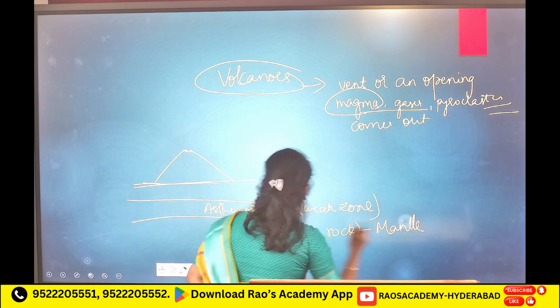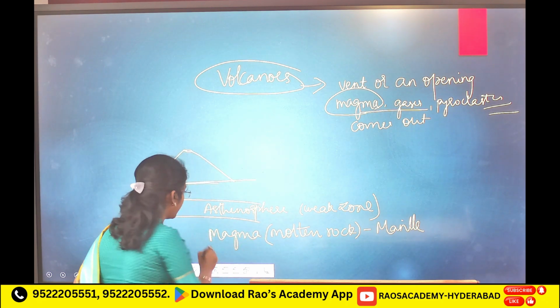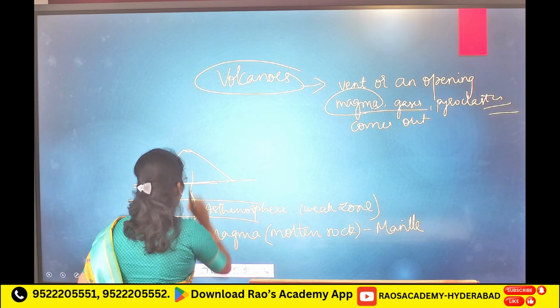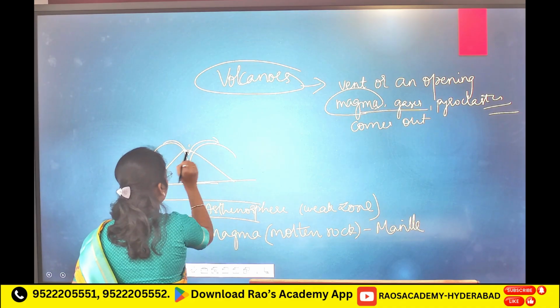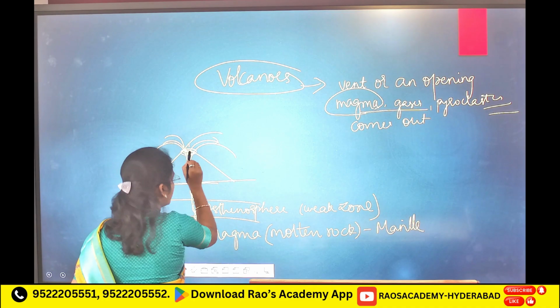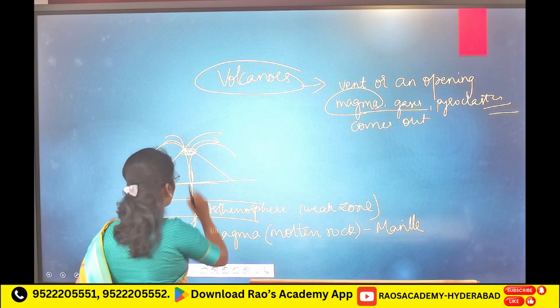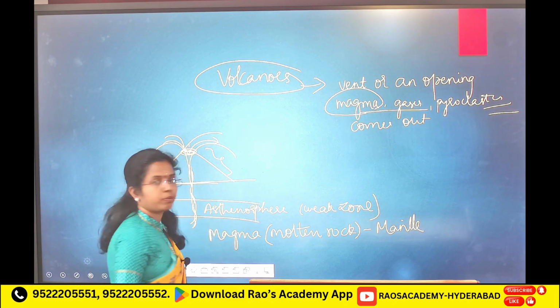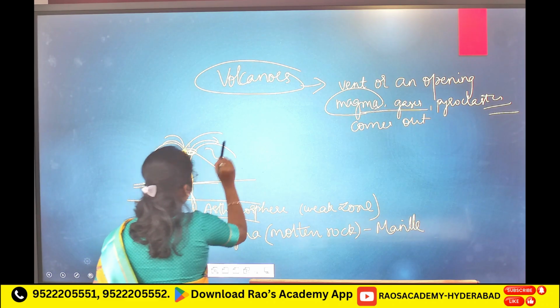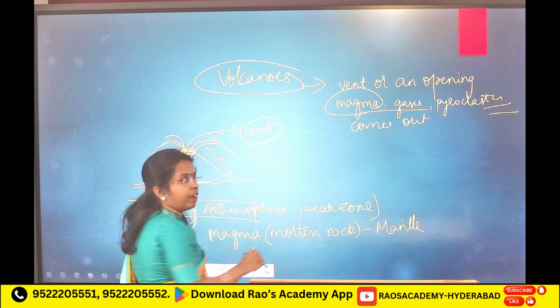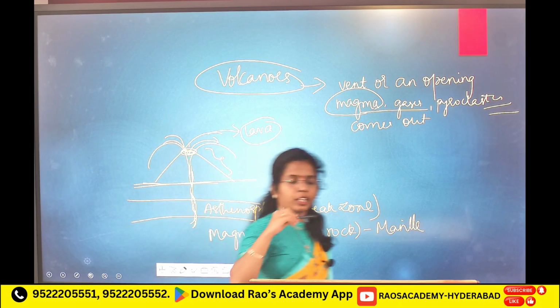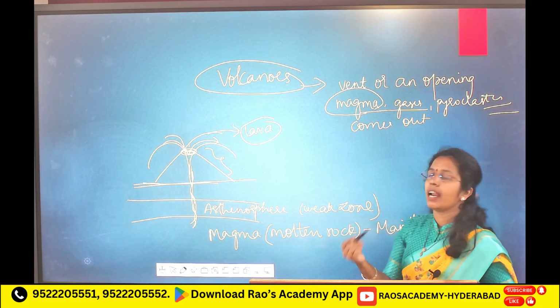From here, because of this weak zone, it escapes and erupts on the crust. This opening or vent is known as a volcano. After erupting, this magma is known as lava. When it reaches the surface after erupting, we call it lava.